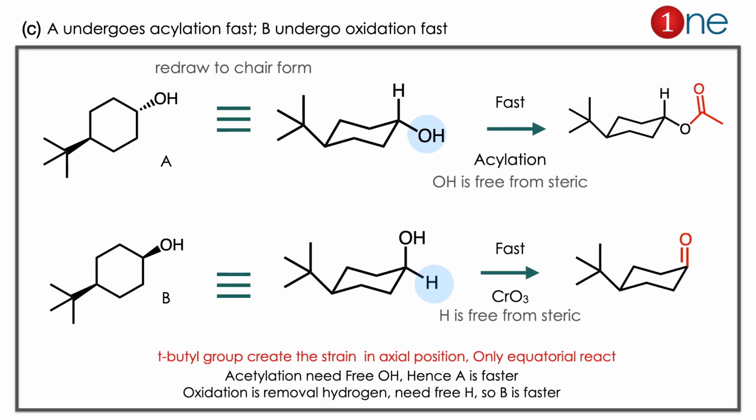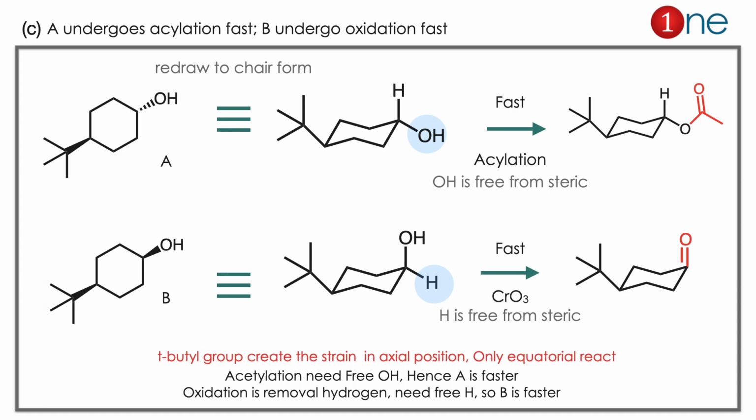Here A undergoes acylation first, B undergoes oxidation first. Let us see how. Here the question's A and B are redrawn in chair form for our better understanding. Here you have a tertiary butyl group which is creating more strain. Here H and OH are cis and trans there. In the first structure OH is trans, in the second structure H is trans. You can say OH is free in the first step, H is free in the second step.